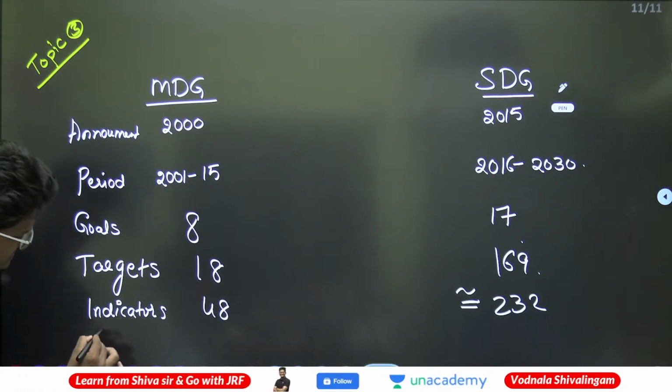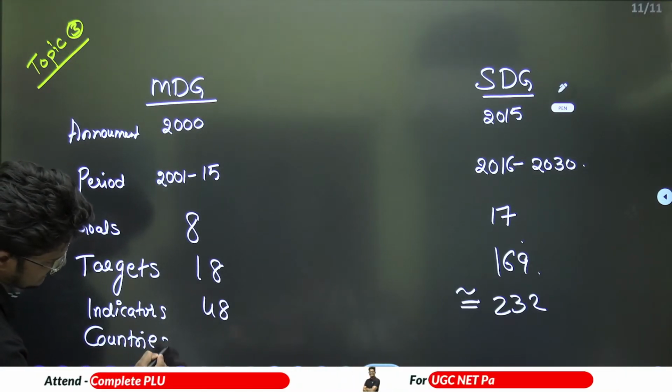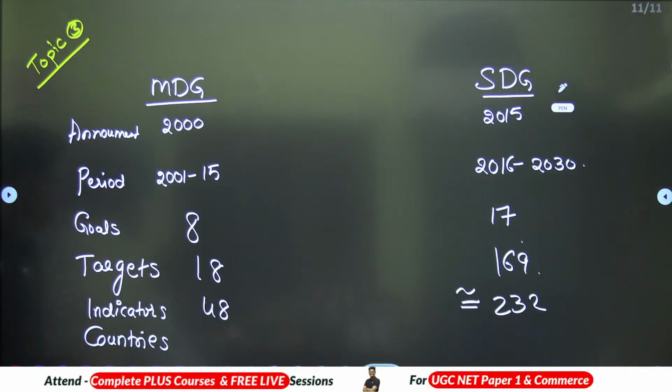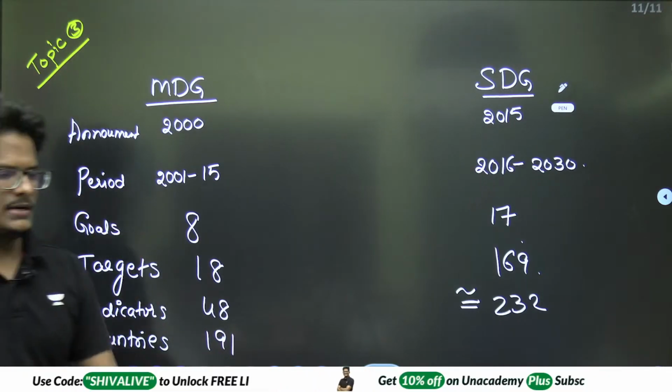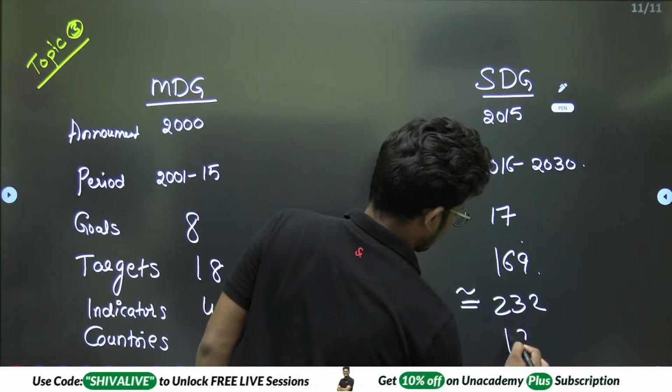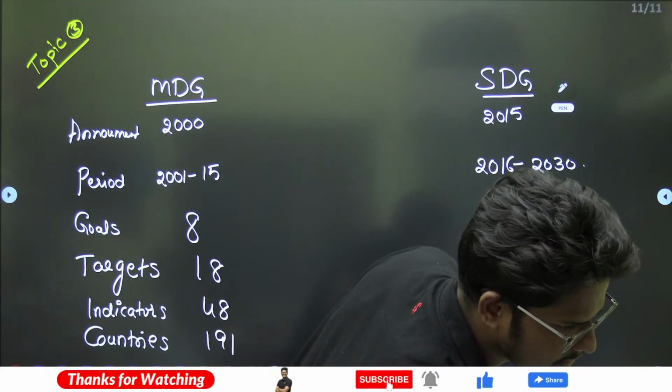And how many countries are involved? Here a total of 191 countries were in the MDGs, and here 193 countries are member countries.